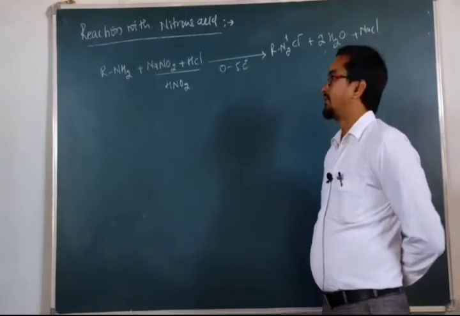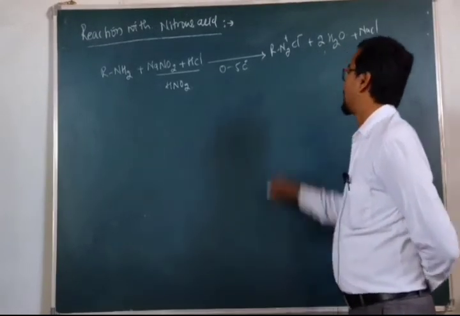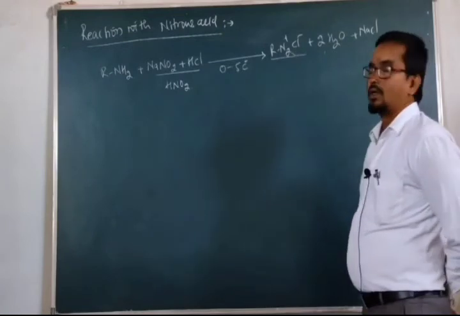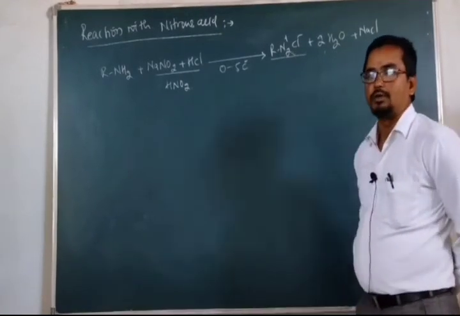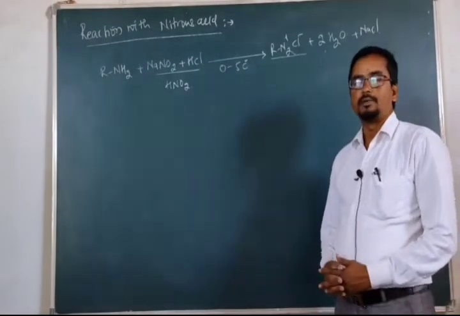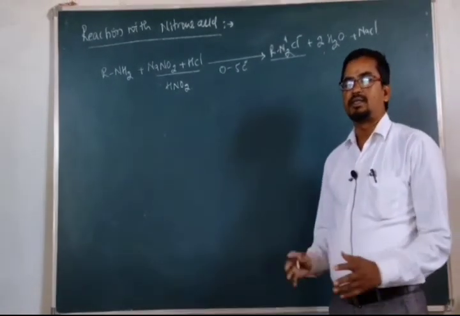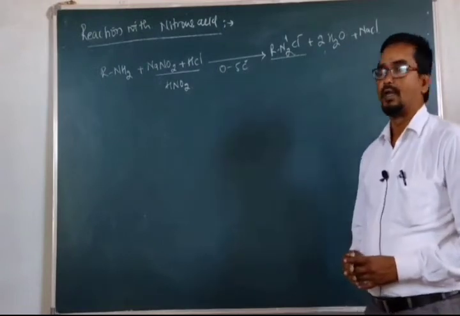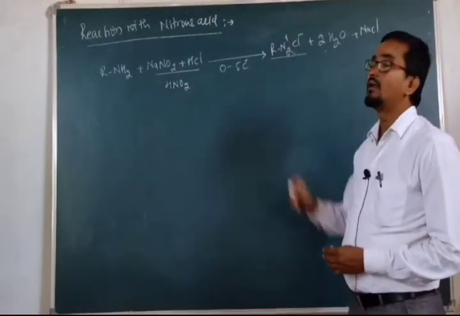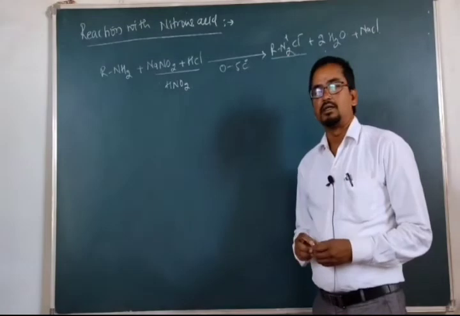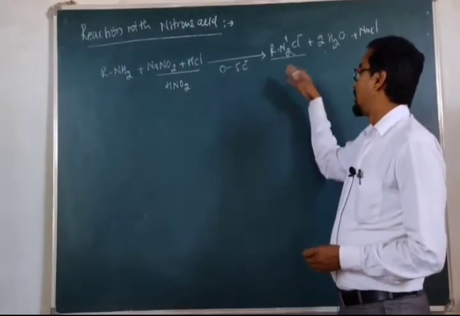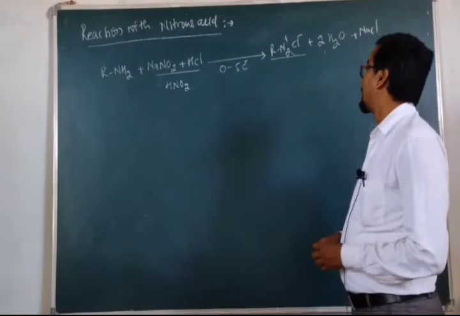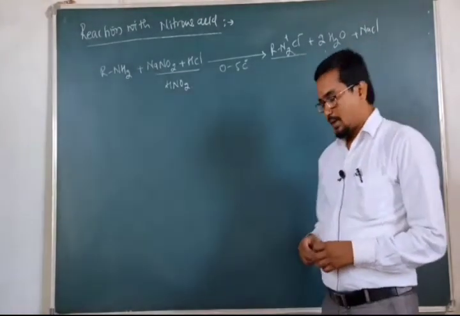When amines react with nitrous acid, they form N2+, the diazonium salt. One very important thing is that the diazo group, N2+, is the best leaving group in the whole of chemistry. On heating, it leaves in the form of nitrogen.